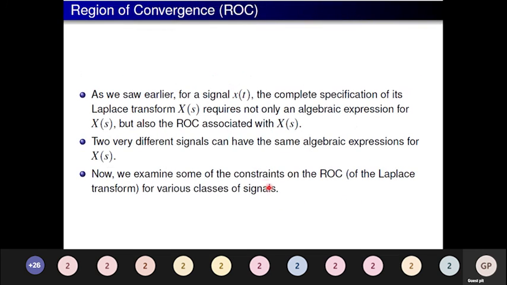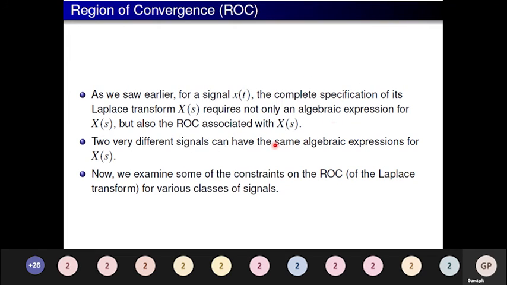As we saw earlier, for a signal x(t), the complete specification of its Laplace transform X(s) requires not only an algebraic expression for X(s), but also the ROC associated with X(s). For the Fourier transform, for delta(t) we get 1, and for u(t) we get 1 by j omega. We are not bothered about the ROC there. Whereas for the Laplace transform, we are more concerned about the region of convergence associated with the transformation.